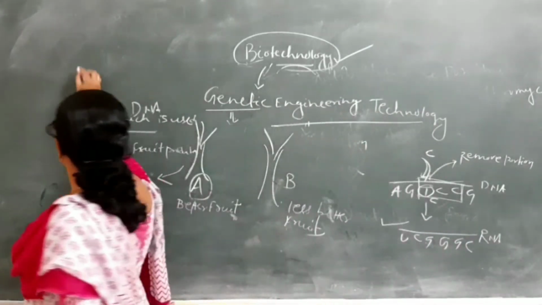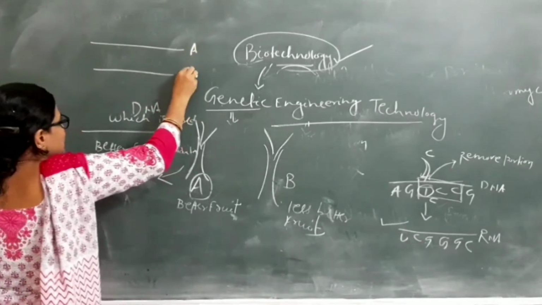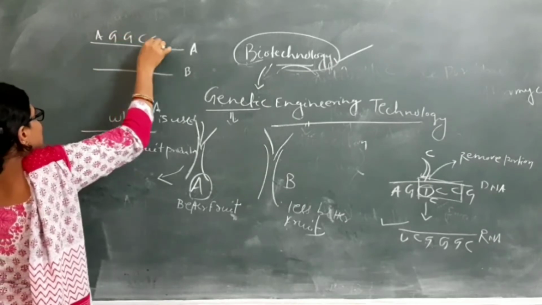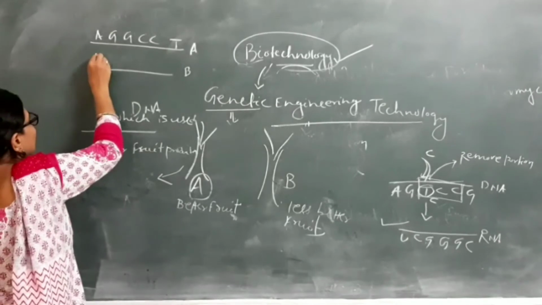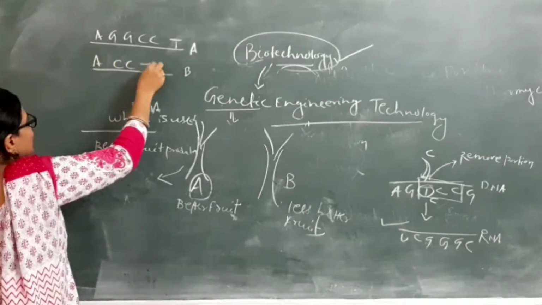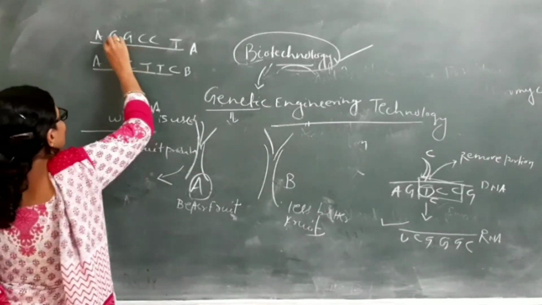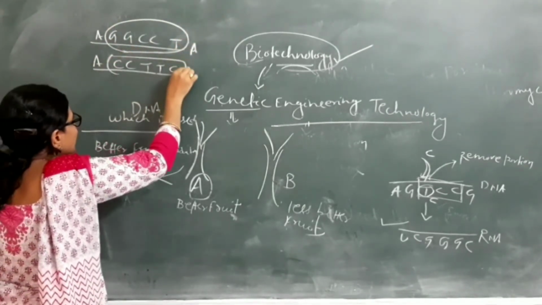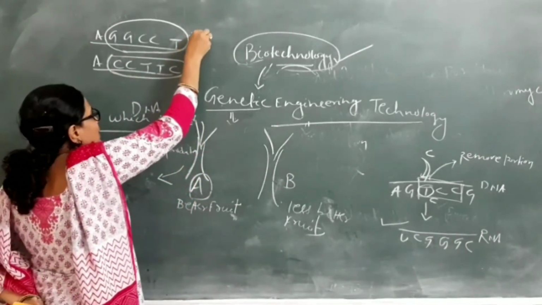So when we compare, this is the plant A DNA and this is the plant B DNA. This sequence is for better fruit production of plant A, and this sequence is for the fruit production of plant B. So we change this sequence and add it in plant B. This is the plant A DNA sequence.